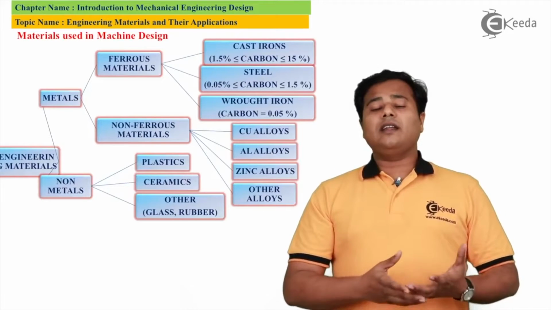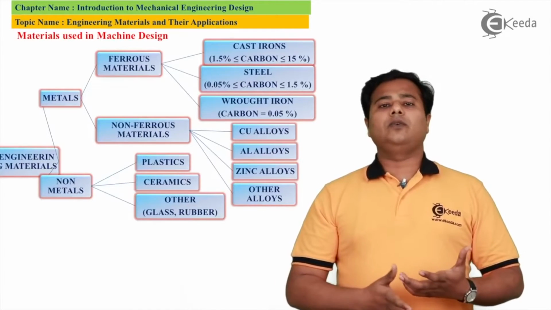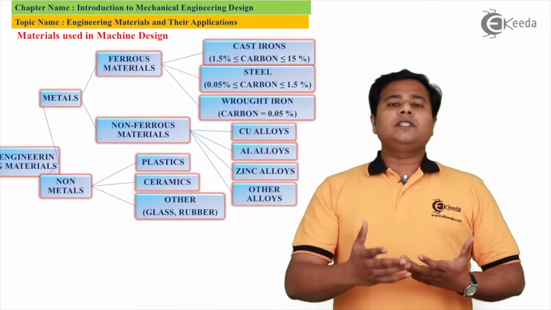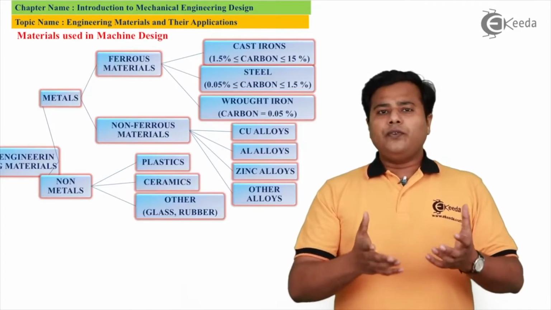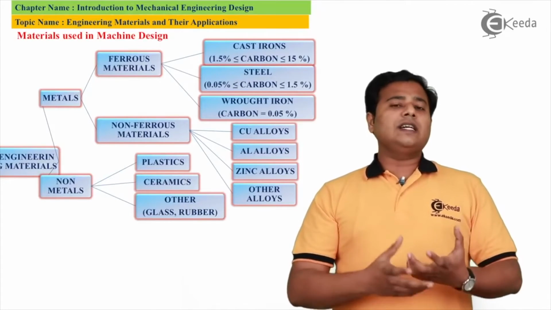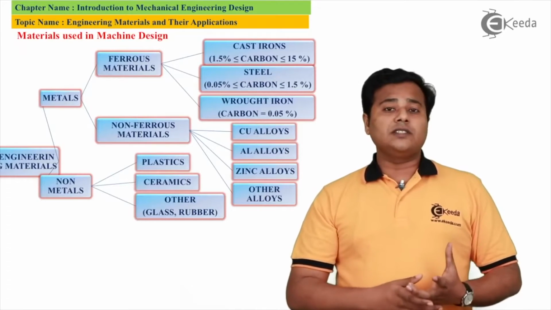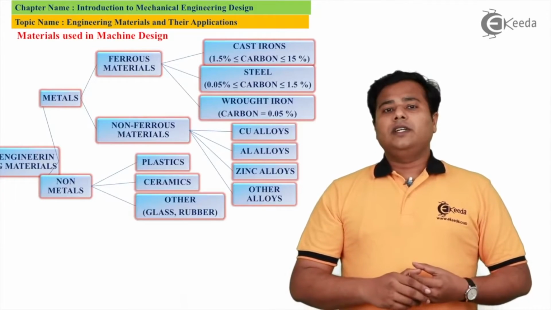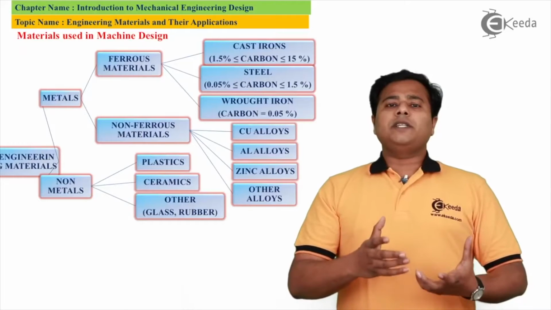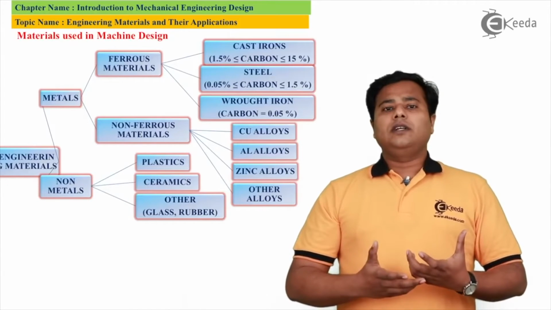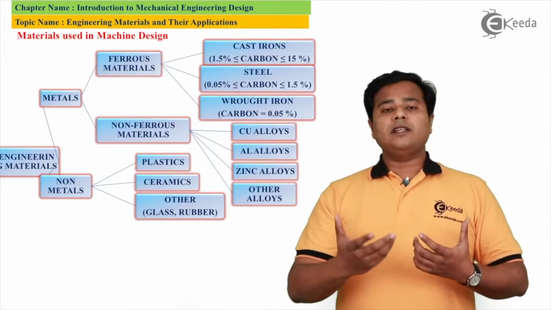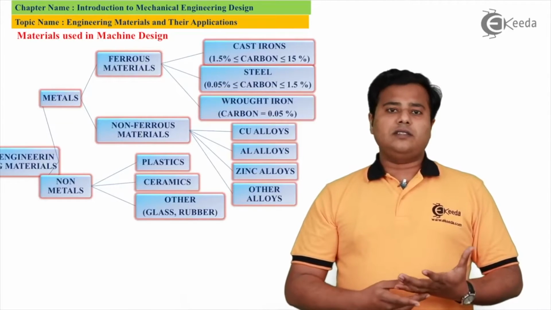Like guys, I said, there are n number of materials discovered till today. As far as your syllabus is concerned, we are going to consider only a few of them. So the general classification, as far as your subject is concerned, is shown in the figure. All the engineering materials are basically divided into two parts. The first part is metals and the other part is non-metals.